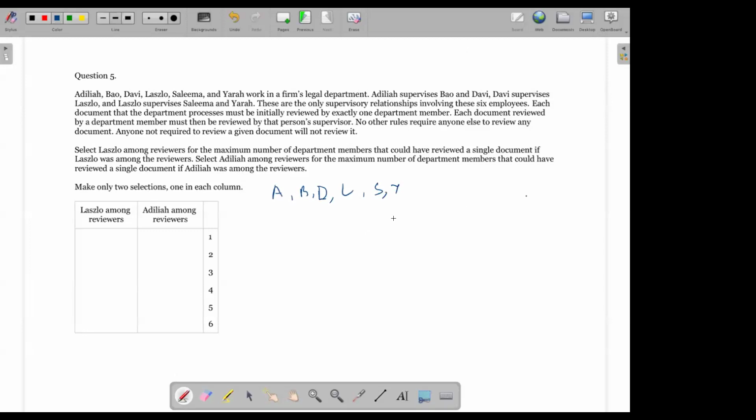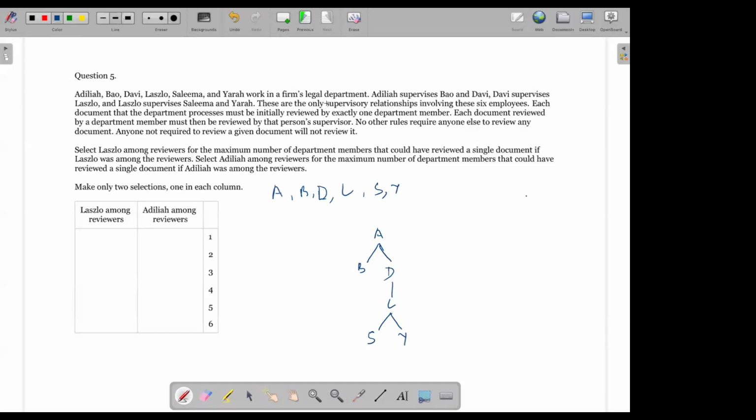It makes me think of a hierarchy, right? So a tree structure. So I would say A supervises B and D, right? I'll show it like this. D supervises L. And L supervises S and Y. Are we good with this? This is how I show a hierarchy in an organization, right?